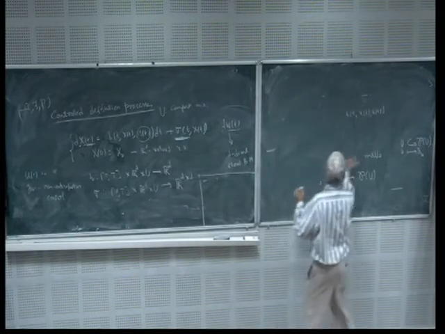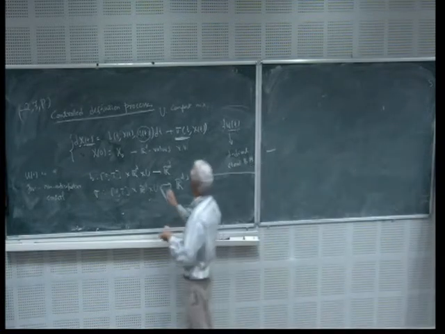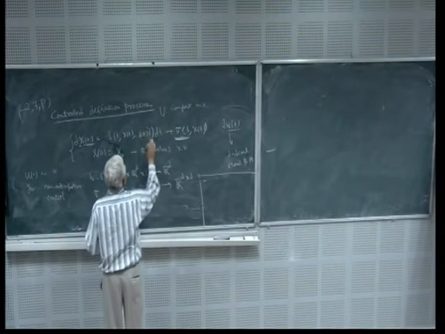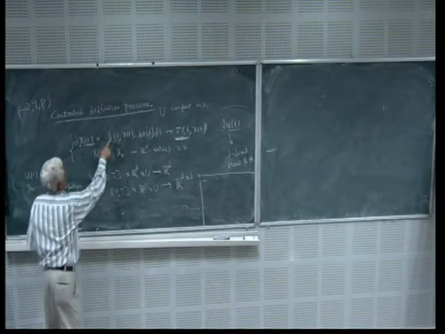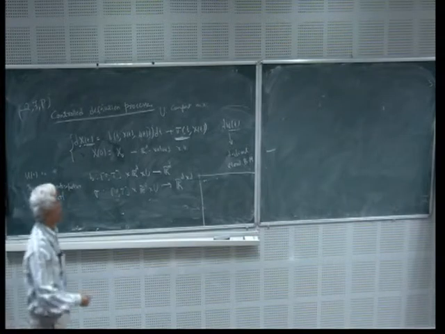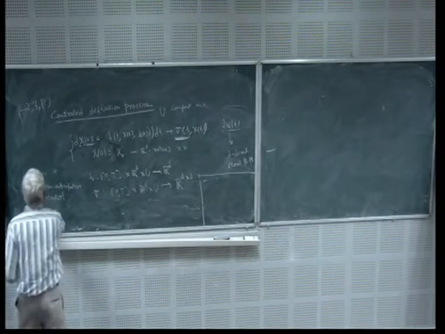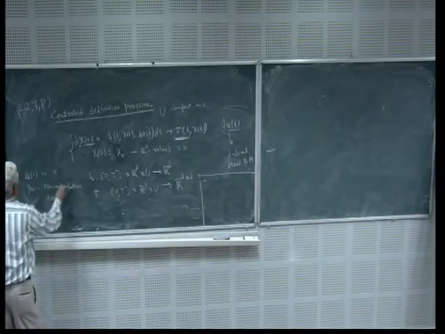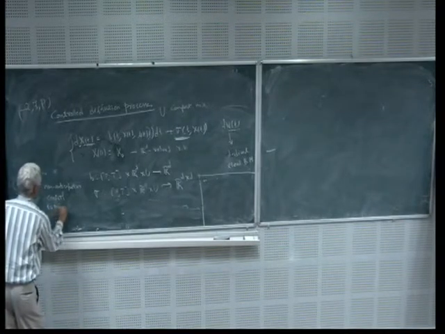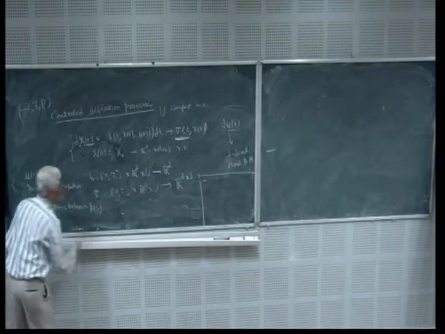We will always work with relaxed control for technical reasons. So my control is no more u_t, my control is now mu_t, and whenever I am using the same b, I am basically integrating with respect to mu. Now what is my mu? Mu is a given non-anticipative control taking values in P(U). So it's now a measure valued process.